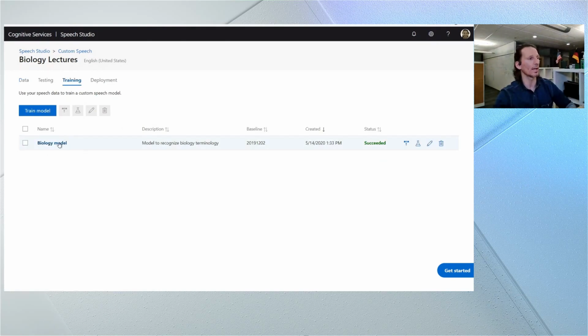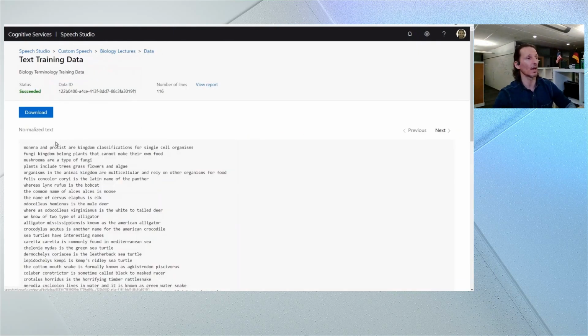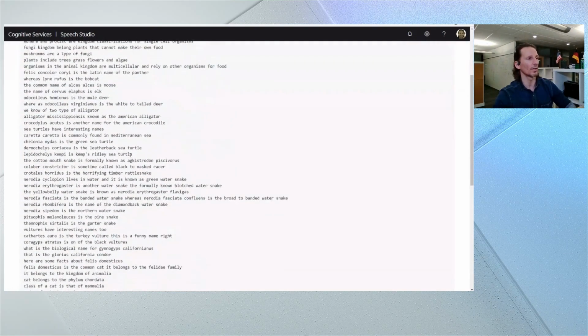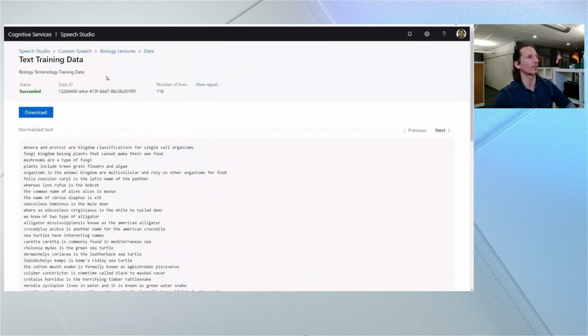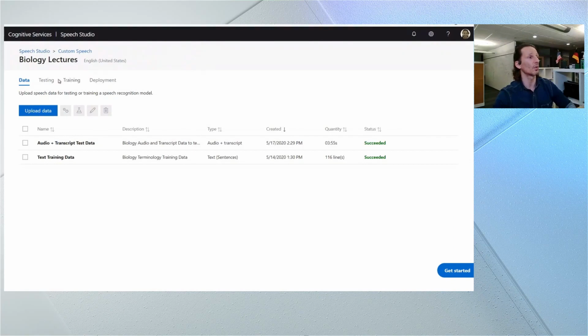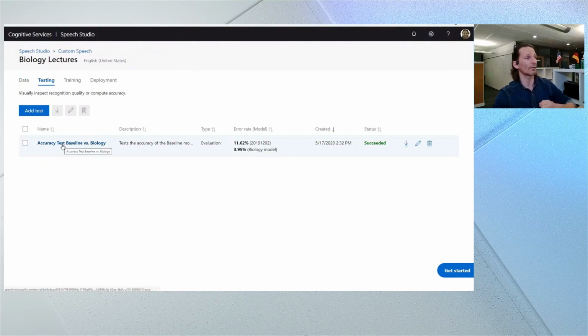Then I've gone and trained a biology model on top of a baseline model that I'm then going to be comparing it to. And that is trained with the text training data. And as you can see here, it's really only 116 lines of text. So let me switch to show you the test I've run now. Now I've compared the accuracy of the baseline model to the accuracy of the biology model.